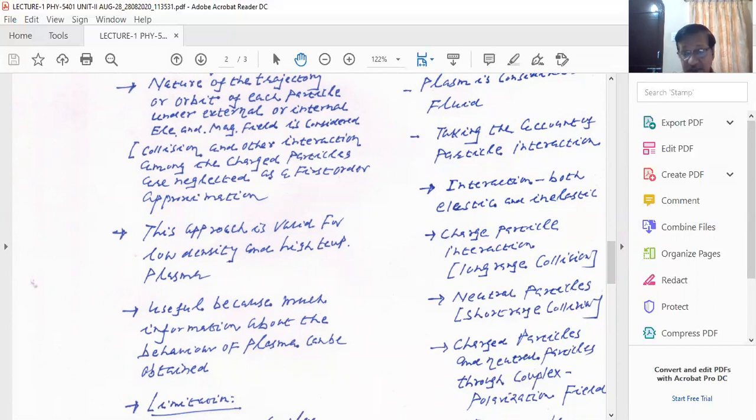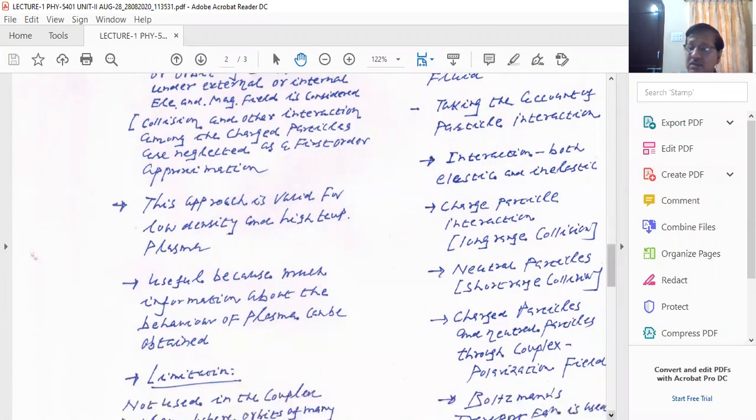A charged particle, that is an electron, interacts with the neutral particles because of some polarization field. You see in plasma state, there is an effect of polarization, because, please try to understand, when you have the plasma state and electrons are moving, ions are moving, so they produce an electric field, and whenever there is an electric field, there is a process of polarization. So you may have a polarization effect in plasma state, and because of this polarization field, you have to study